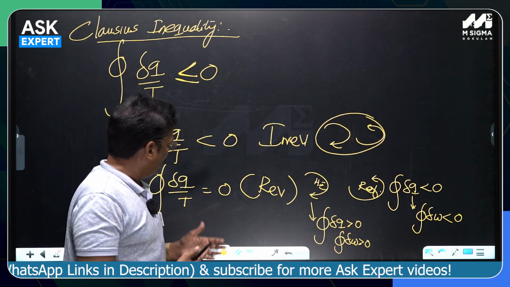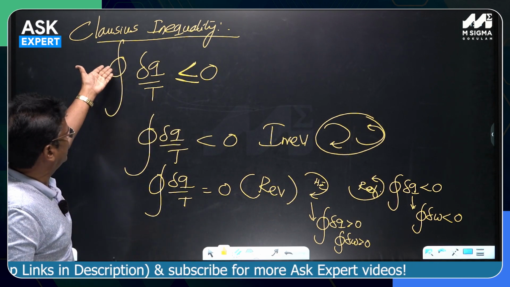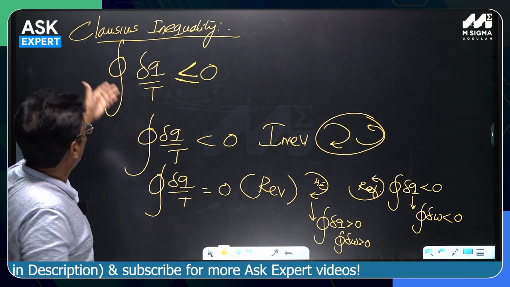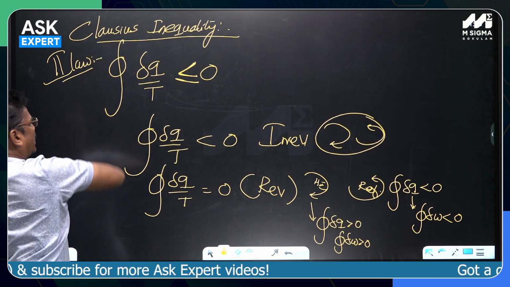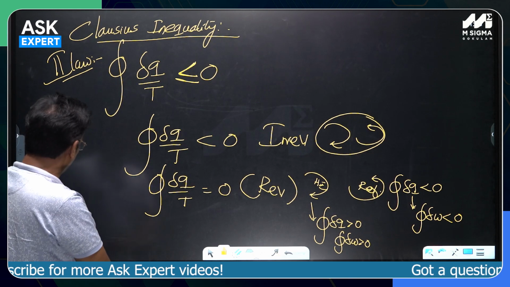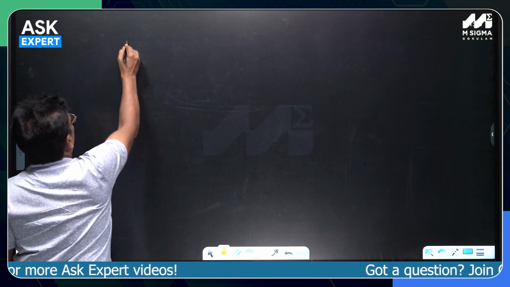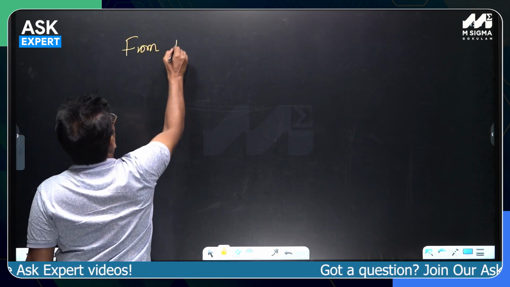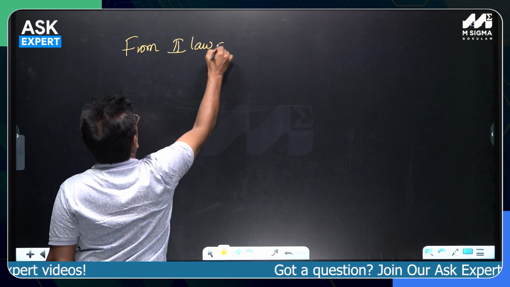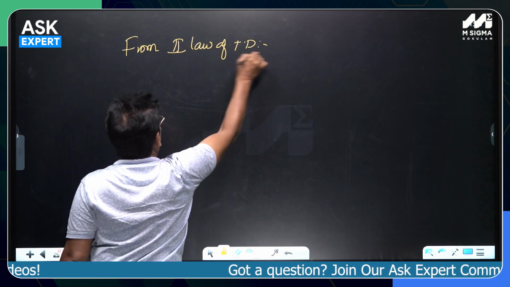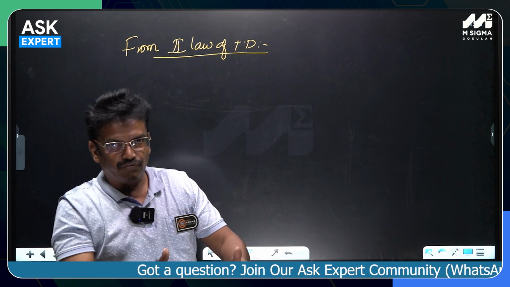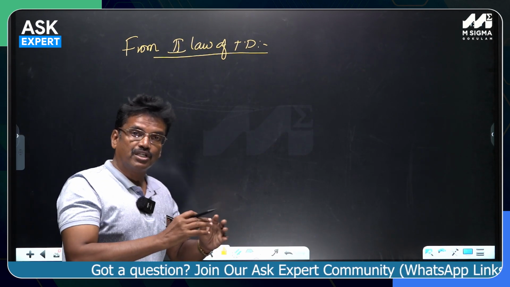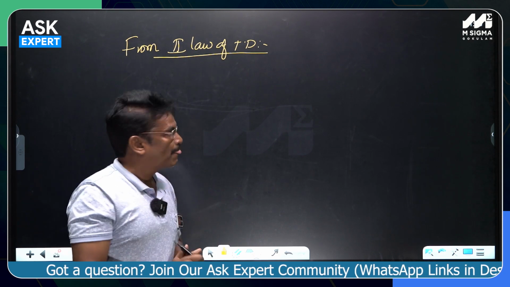Fine. So this is a very famous corollary of the second law of thermodynamics. The second law also gives those equations in a different way. Look at this. From the second law of thermodynamics, we can also say, I am talking about which equation is valid for reversible and which equation is valid for irreversible, or which equation is valid for any process, like that.